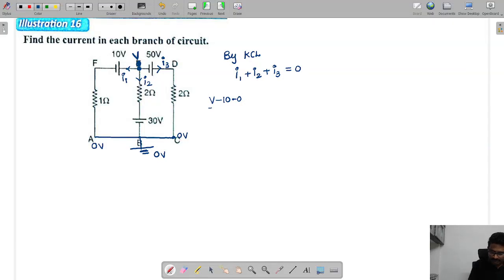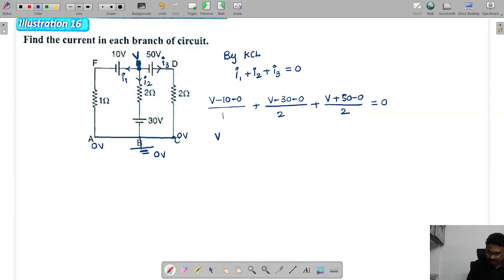So V minus 10 by 1, plus V minus 30 minus 0 by 2, plus V minus minus, it is plus 50, minus 0 by 2, equal to 0.